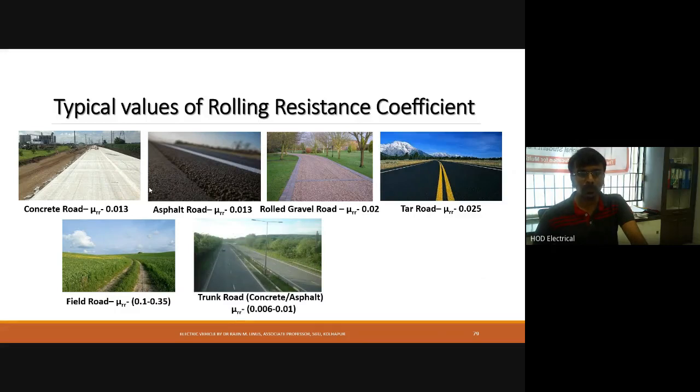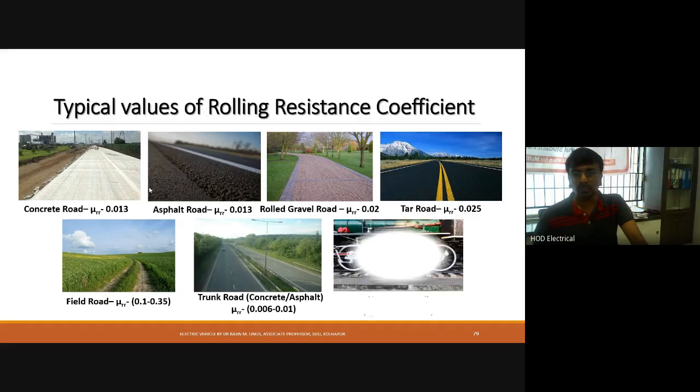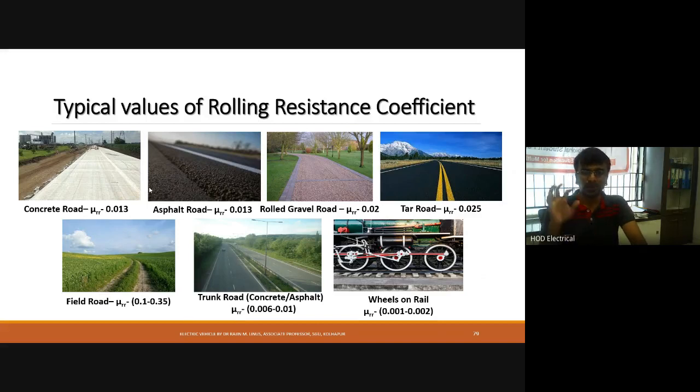Then for trunk roads or concrete bypass roads, mu RR equals 0.006 to 0.01. For wheels on the rail, mu RR is normally 0.001 to 0.002. So these are the various values of mu RR based on where the vehicle is riding, so that people can select the rolling resistance accordingly.